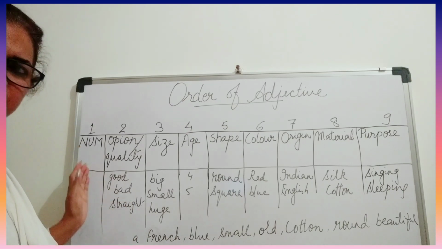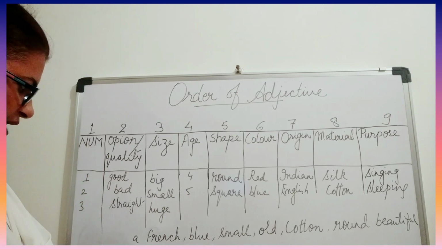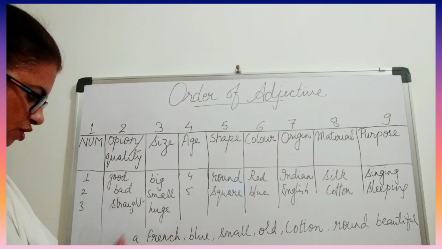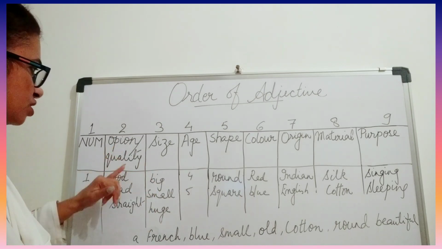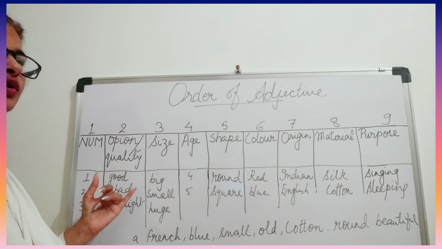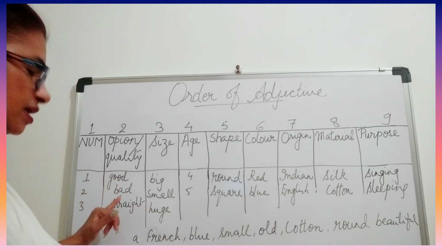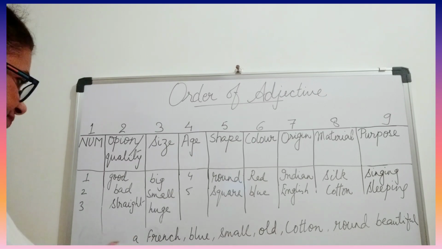So any determiner we can use for this number. Like I've written, a friend. So this is number 1. Now second is opinion or quality. Opinion, like what is your opinion about this, a good thing. So good, bad, then straight, it can be straight.